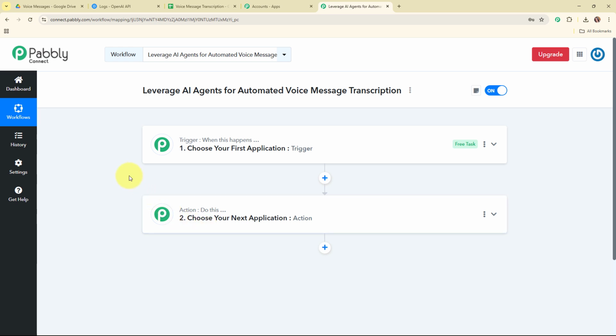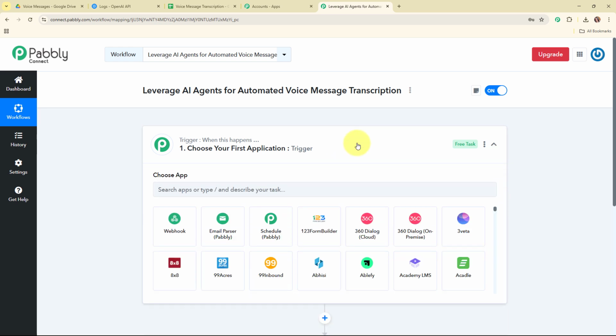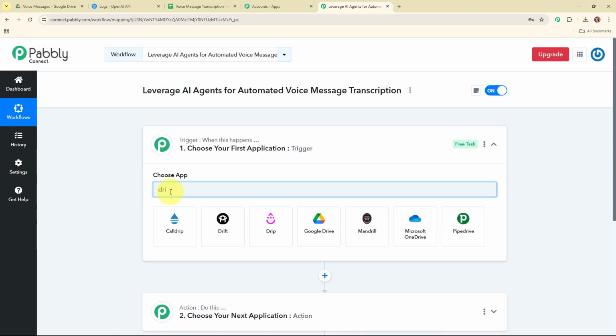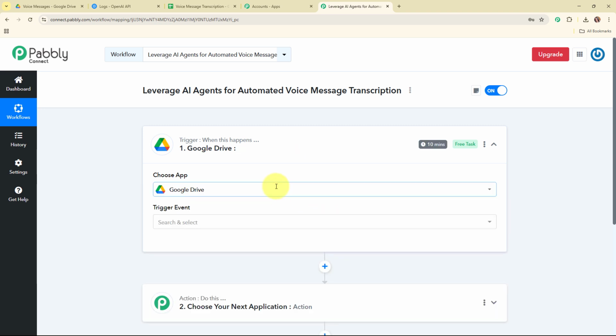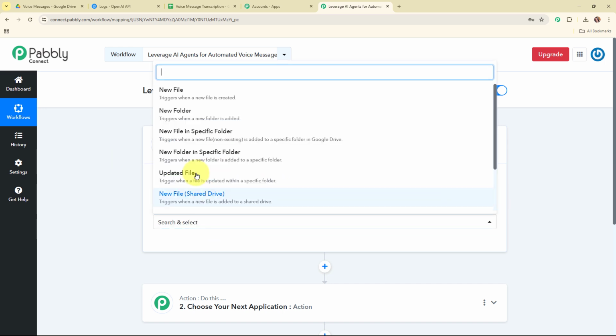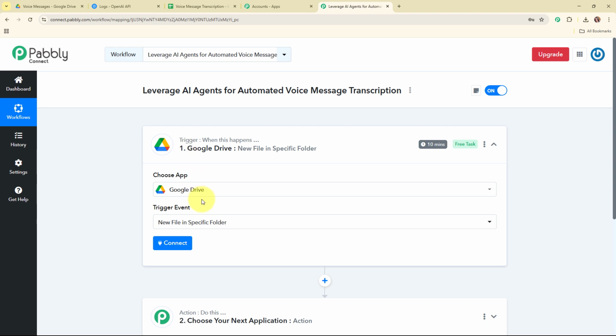Now let's begin with our automation by simply setting up a trigger. So here I'm going to select my trigger application as Google Drive, as I'm uploading my new voice messages in my Google Drive. Google Drive is a cloud storage service where you can store your files and access them from any device. In my Google Drive trigger step, I'm going to select my trigger event as new file in a specific folder, so that whenever a new file is uploaded in a specific folder of my Google Drive, then automatically and instantly Pabbly Connect should capture the response. Or you can say, automatically this entire workflow should get triggered.